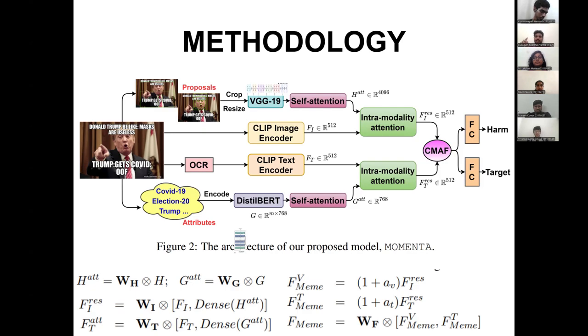Coming to what's the loss function used over here. Firstly, if the image is harmful or partially harmful, then we check if the target is rightly identified or not. If the image is not harmful, then we don't care about the target. It's a cross entropy loss, but dependent on the harmfulness of the image.